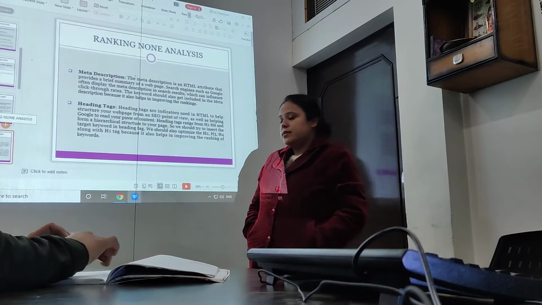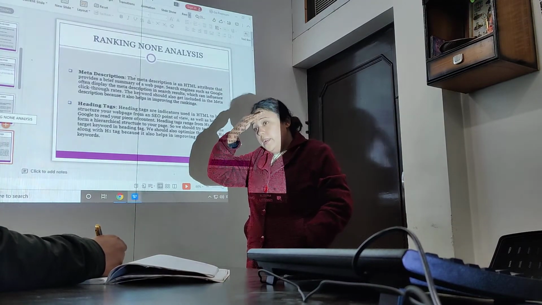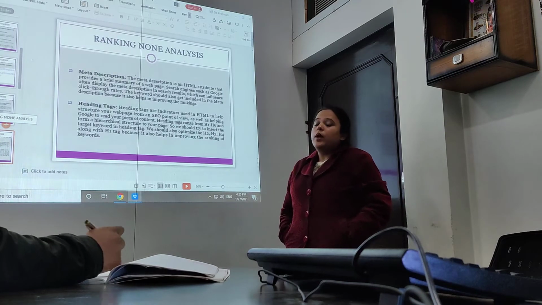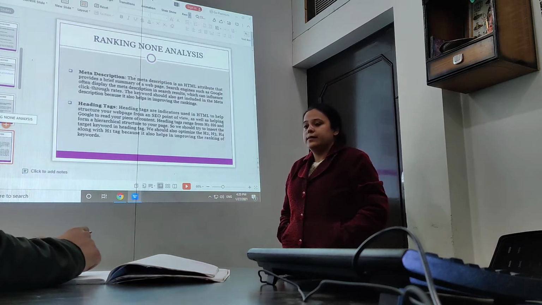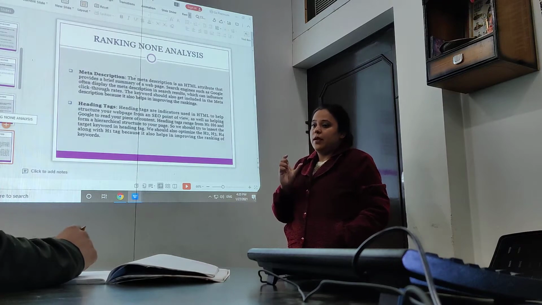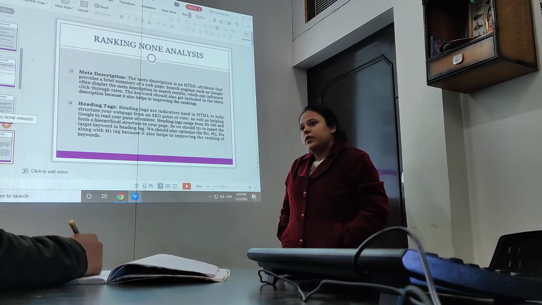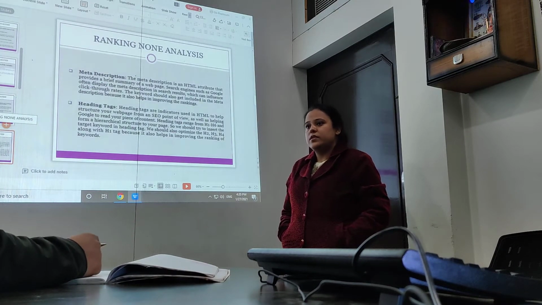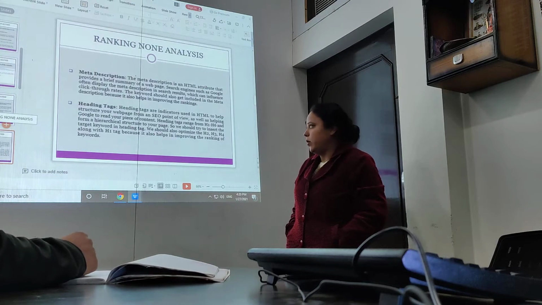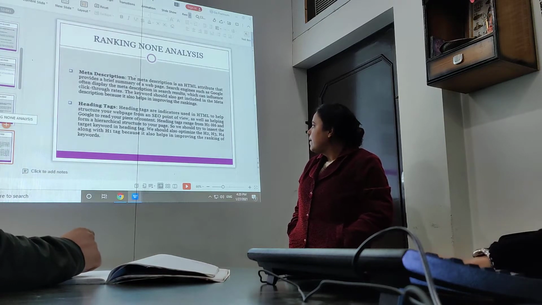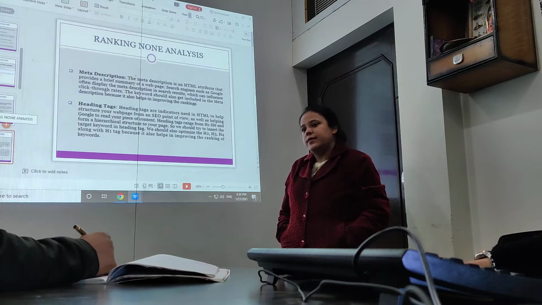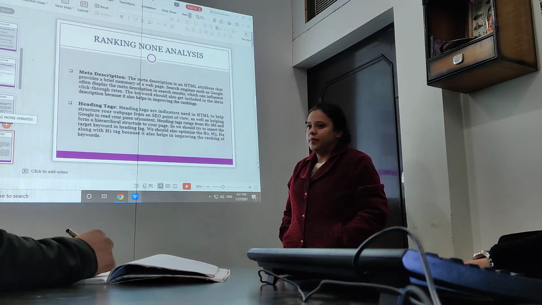Heading text describes the content on your page. Heading text will briefly describe the content on your page. If you place the headings properly in your content, it is easy for users and search engines to understand what your content is about, like, what services are available on that page for the customers and all. And there are 6 heading tags in HTML, so we can optimize up to 6 heading tags properly to improve the ranking of our page.